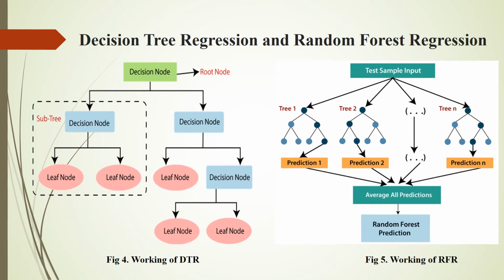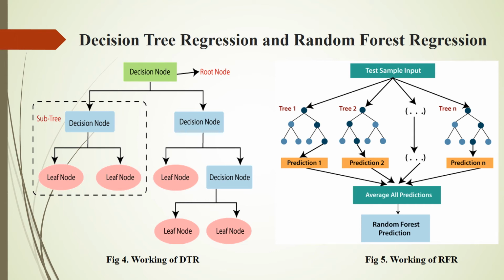The key terms used in decision trees are root node, decision node, leaf or terminal node, splitting, and pruning. So coming to the working of decision tree regression. Firstly, begin the tree with a root node, say S, which contains the complete dataset. Find the best attribute in the dataset using attribute selection measure to split the records. Make that attribute a decision node and break the dataset into smaller subsets. Start tree building by repeating this process recursively for each child until one of the conditions matches. That is, all the tuples belong to the same attribute value, there are no more remaining attributes, or there are no more instances. And then we can call the final node a leaf node.